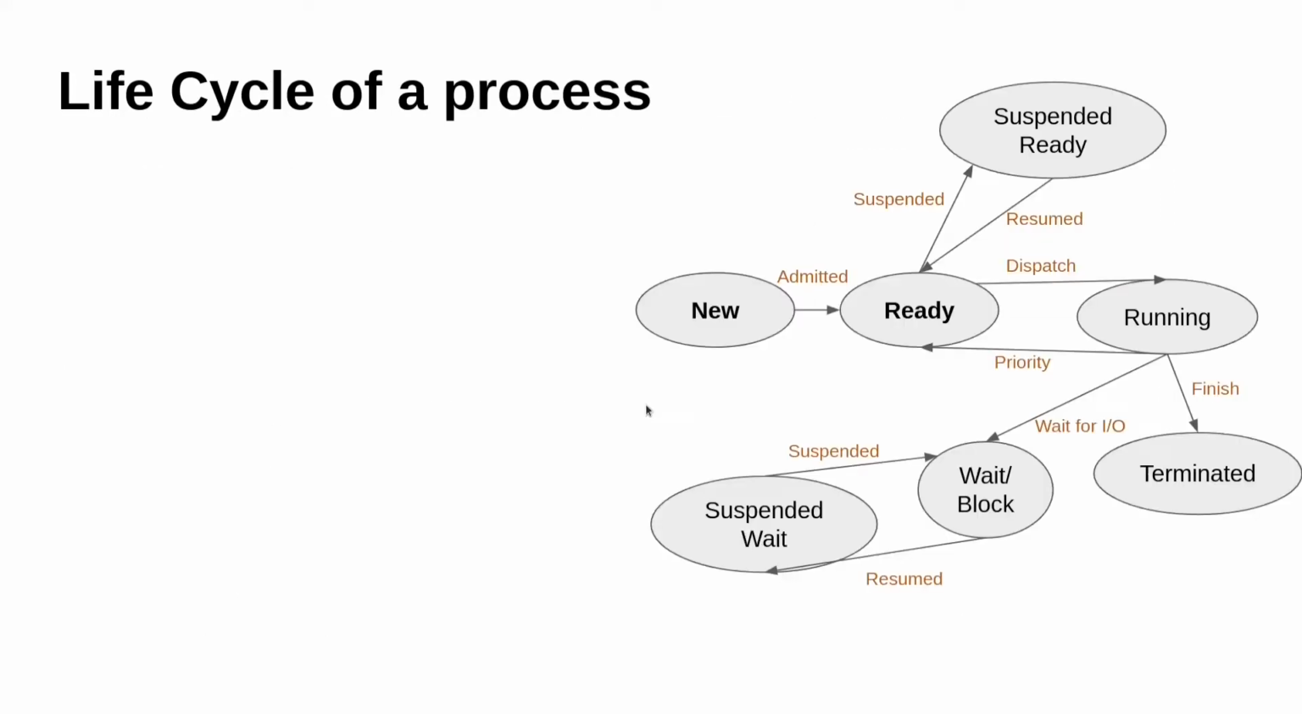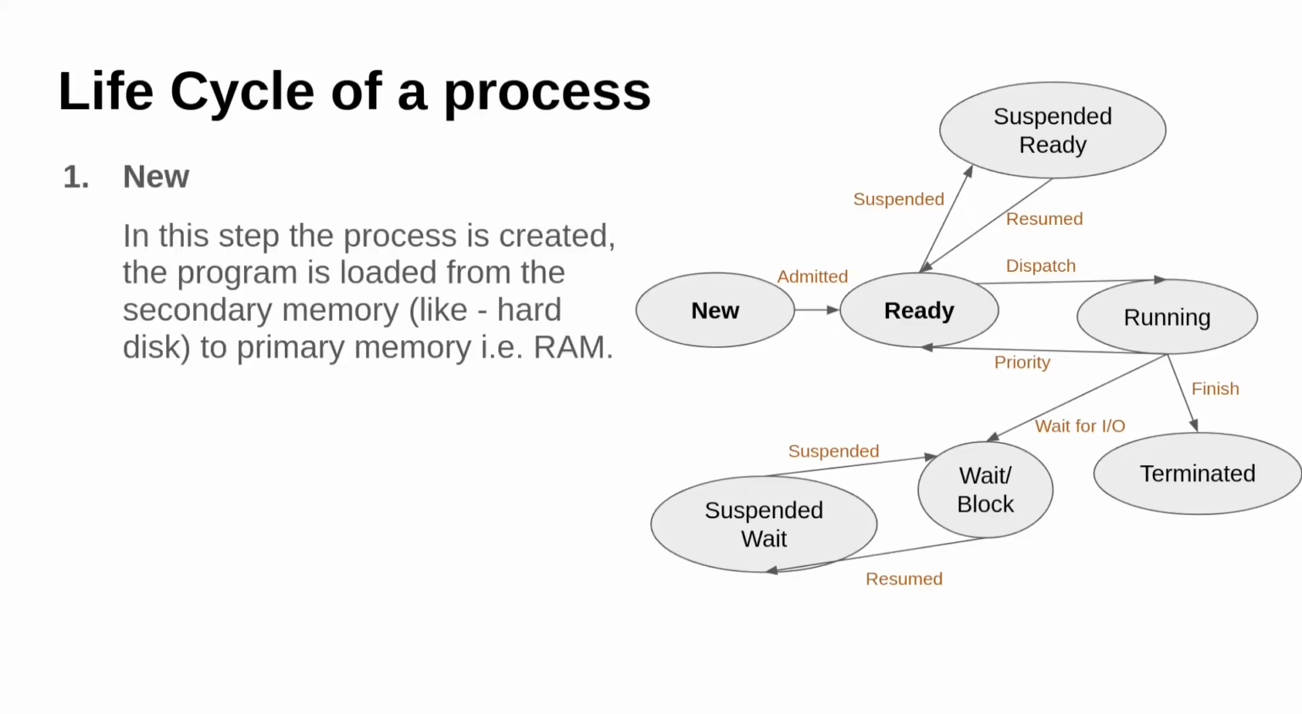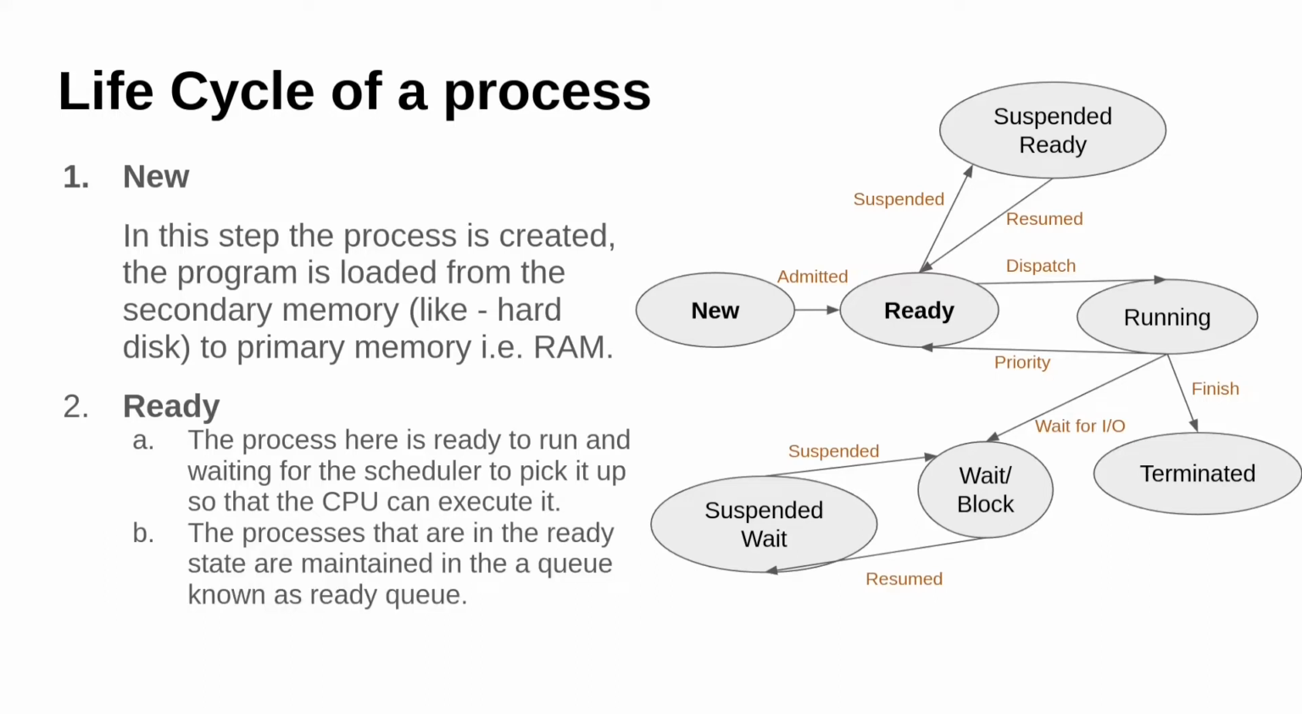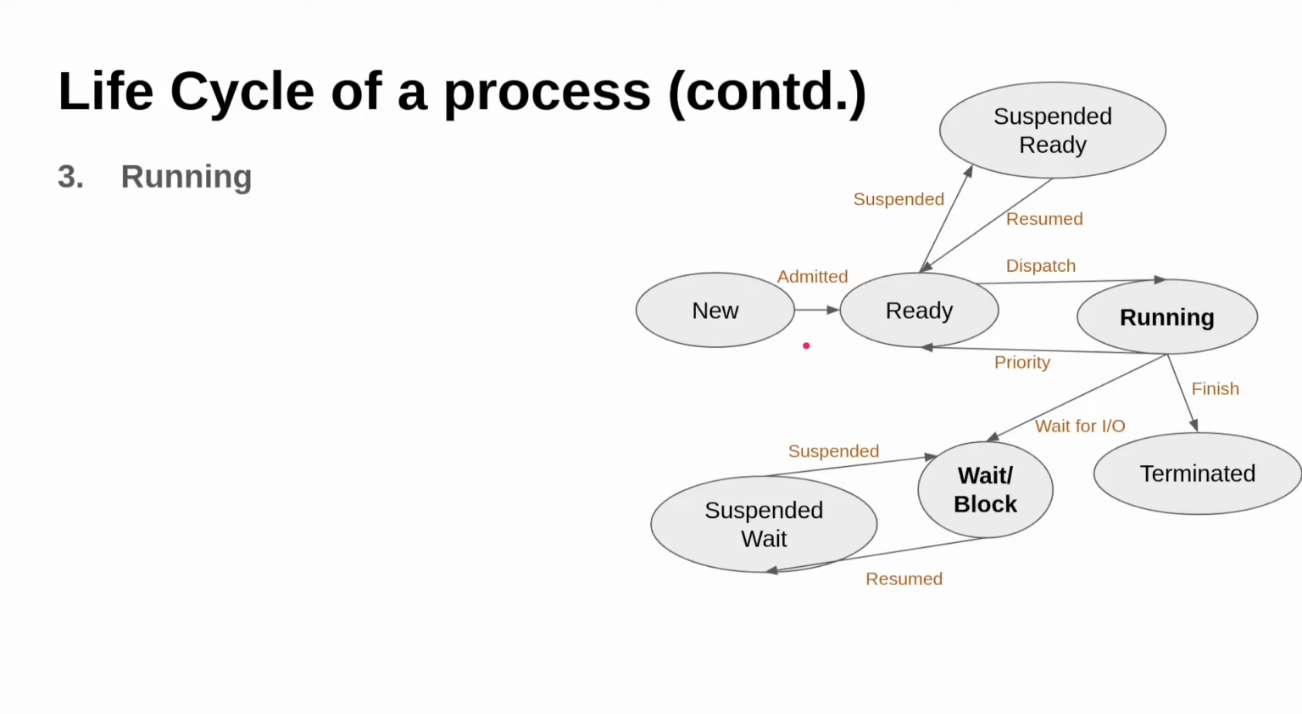Life cycle of a process. In this section we will see how a process goes through different cycles and what all states it can be in. First one is the new state. In the new state, the program is loaded from the secondary memory like a hard drive, and it is moved to the main memory, which is the RAM. This is the first step. Second state is the ready state. Once the process is in the new state, it goes into the ready state. Inside the ready state, the process is ready for the CPU and is waiting for the CPU to schedule it. The processes that are in the ready state are maintained in a queue, also known as the ready queue.